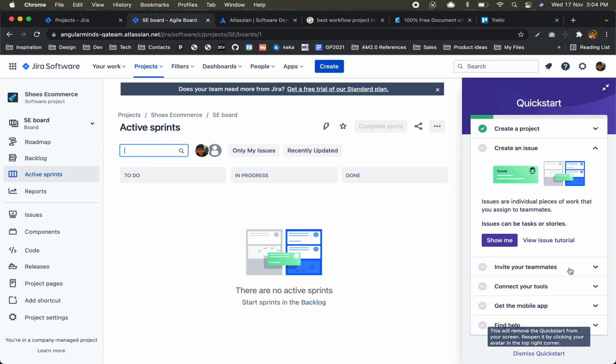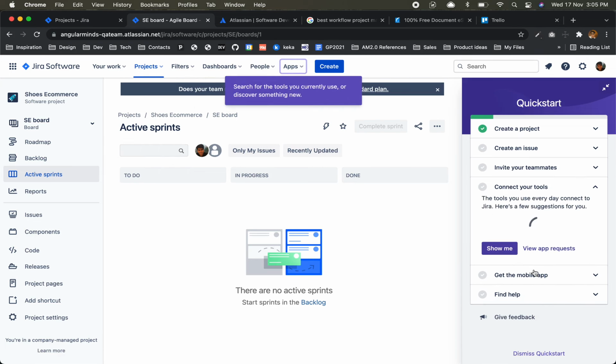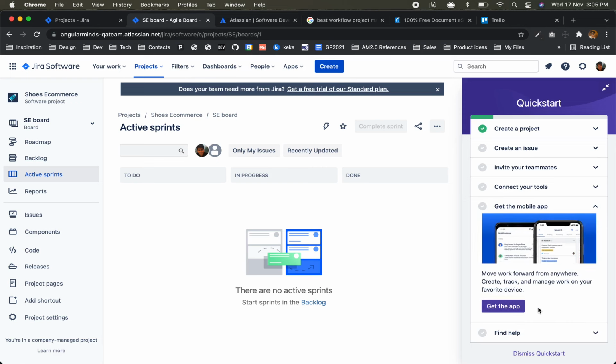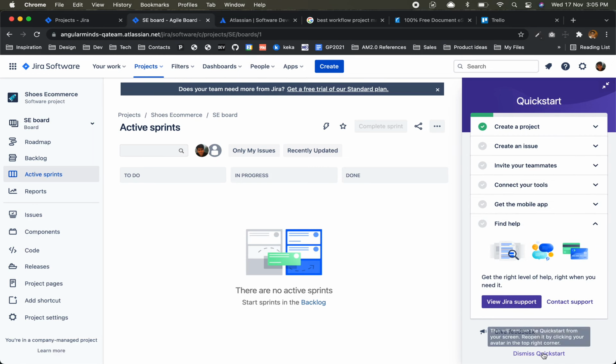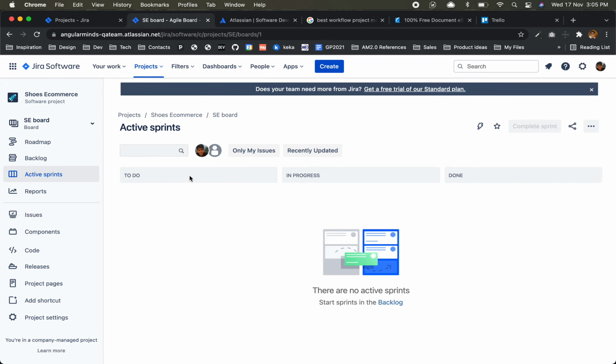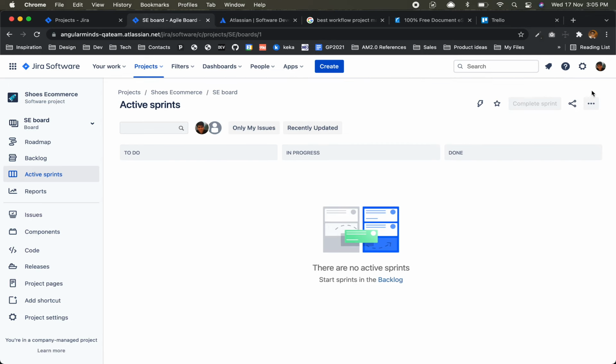This quick start, we don't need it, like create a new issue. It's just to get started. You can download this mobile app. You should download it, you'll know how it works. Dismiss quick start. Okay. There are many things that you will come to know. When we were creating this project, they had shown the basic workflow they have already designed for us: to do, in progress and done. Correct.